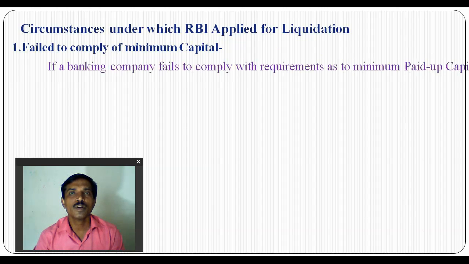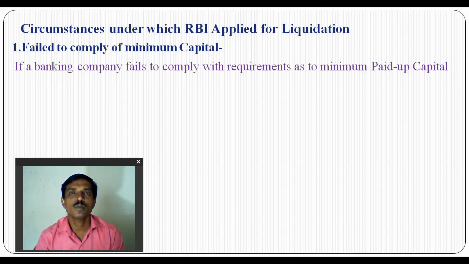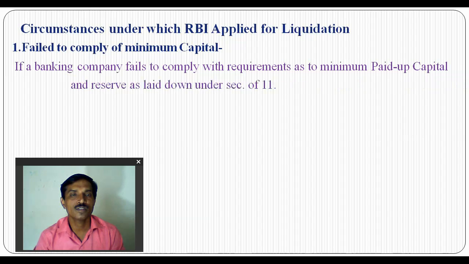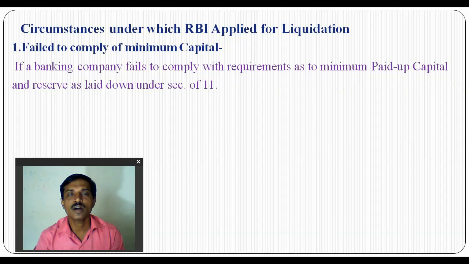The minimum capital is required under Section 11 of the BR Act 1949, and if the banking company fails to acquire the minimum paid up capital and reserve fund as laid down under Sections 11 and 17, or fails to comply with the minimum capital condition, then RBI takes the initiative and applies for the banking company's liquidation.